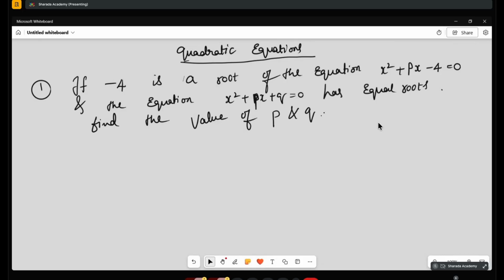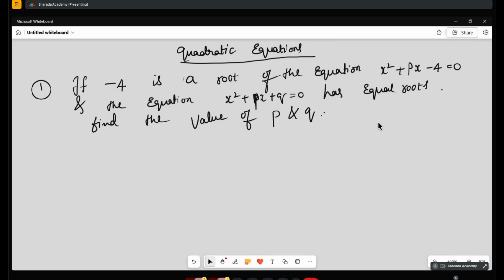Okay. So what is given? Minus 4 is the root of the equation x square plus px minus 4, and the equation has equal roots. Find the value of P and Q. This is the thing. And how to do? First thing, when minus 4 is root of the equation, what does it mean?